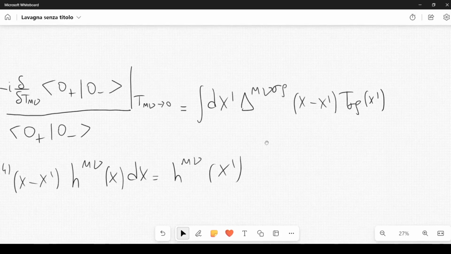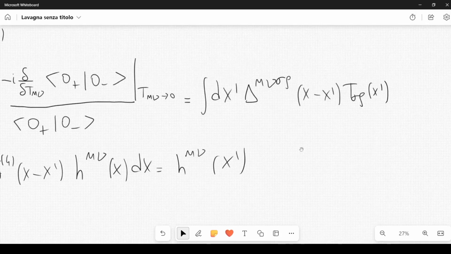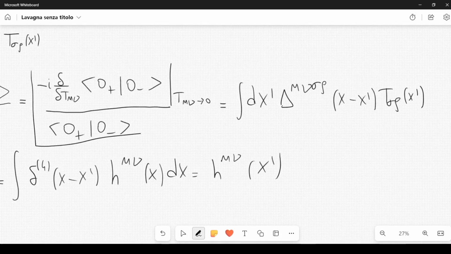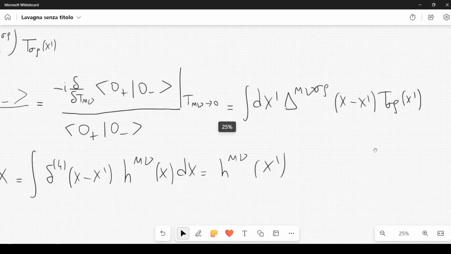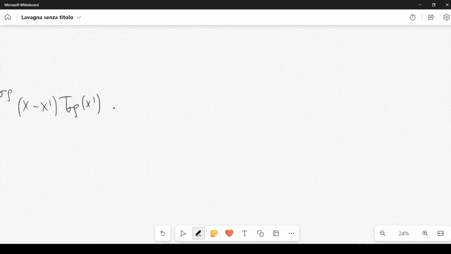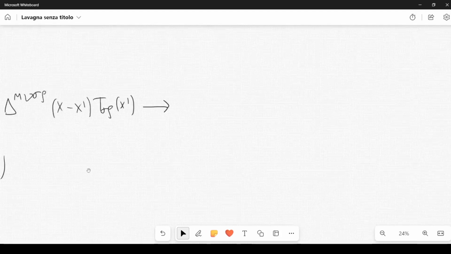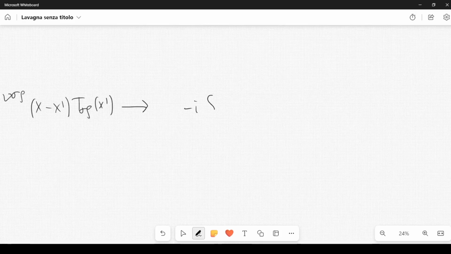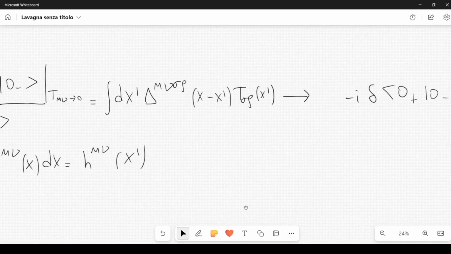Now at this point we are going to rewrite this equality here. So now let's avoid writing this t mu nu goes to 0 for convenience, and I'm going to rewrite this formula like this. I'm going to rewrite minus i small change of <0+|0-> equal to integral. Now pay attention because the integral here, now I will rewrite it in a different manner.